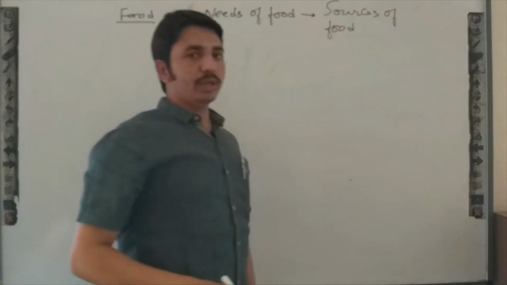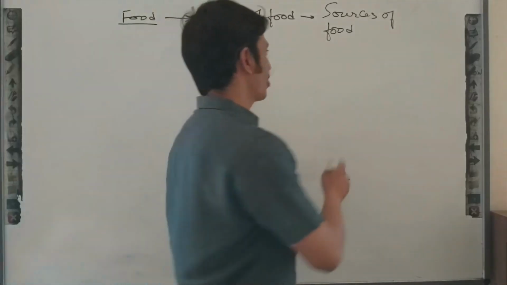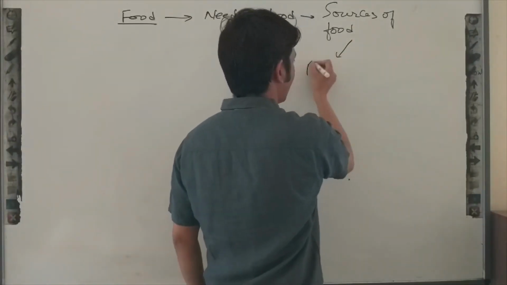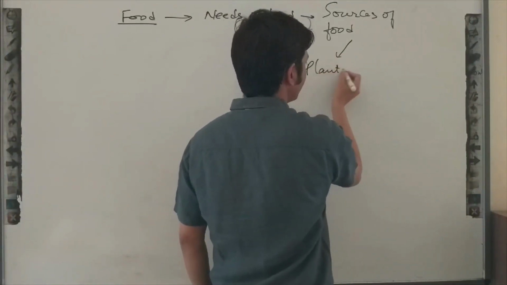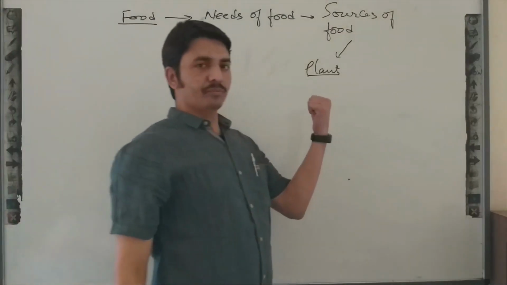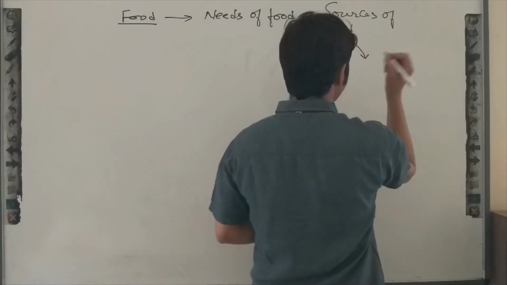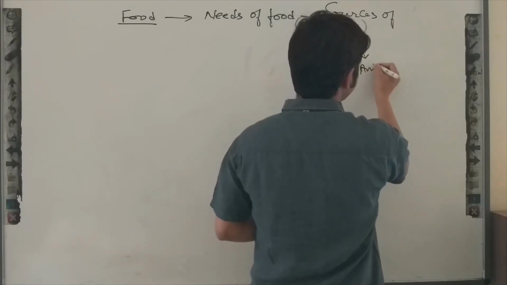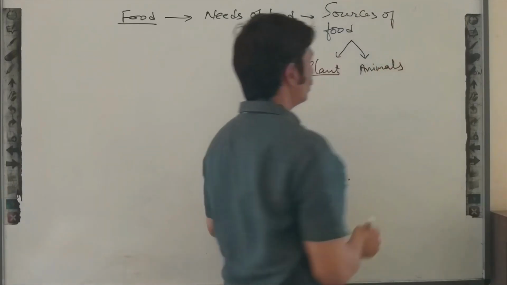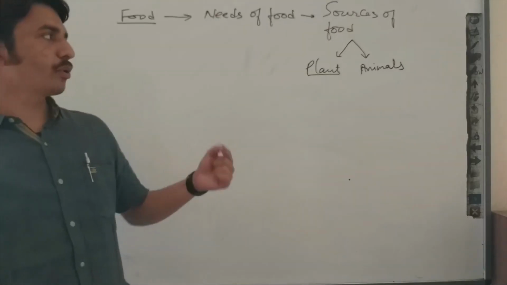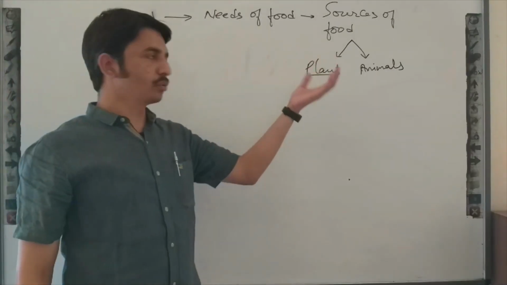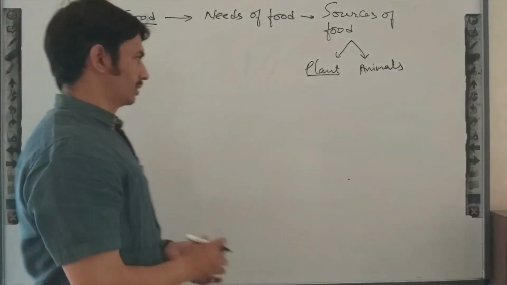As we know, our food sources are two. One is plants, since maximum foods depend on plants, and the second is animals. So these two are the sources from where we can get our food, plants and animals.